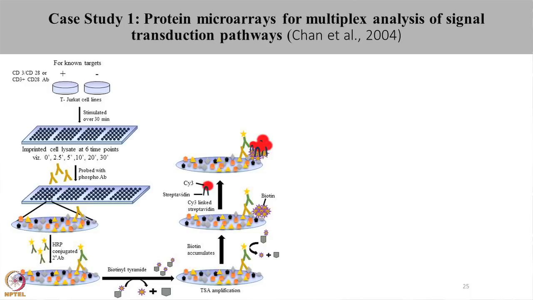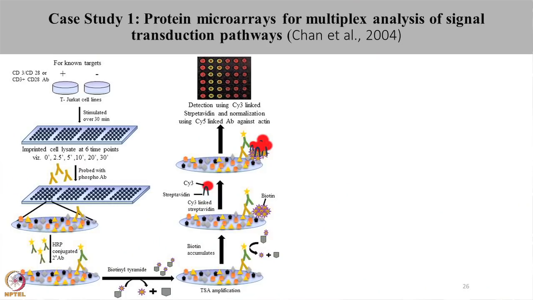This biotinylated tyramide was further detected using streptavidin, which was labeled with Cy3. Simultaneously, these arrays were also probed with Cy5 linked antibodies to detect the level of actin in the cell lysates. Here in the array picture, you can see the red spot shows the actin level, whereas the green spots show the phosphorylation status of the cells.